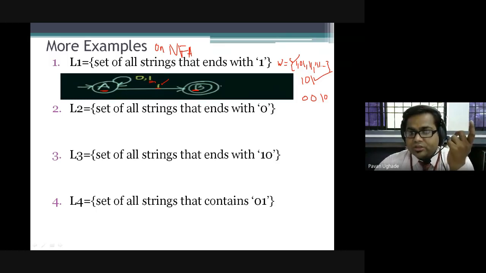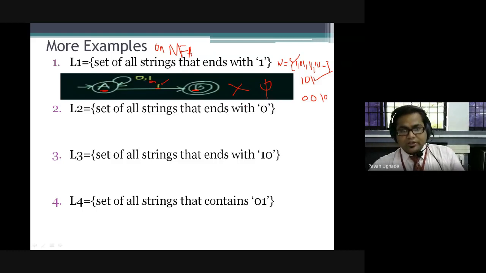But when it comes to B and then starts to process a 0, as there is no transition at all, it will reach the null state, right? So it is invalid. I hope you people are understanding. Any doubts, guys? Because the second, third, fourth, all the questions you are supposed to draw.